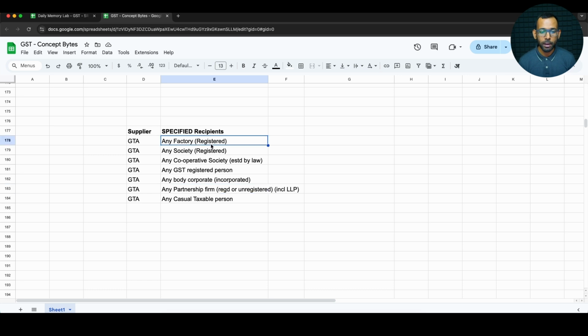So you see, for factory, society, cooperative society, these are all incorporated, established, or registered by a legal act. But regarding partnership firms, it doesn't matter whether you are registered under the Indian Partnership Act or not, you are one of the specified recipients, and it is also inclusive of LLP. And finally, any casual taxable persons.